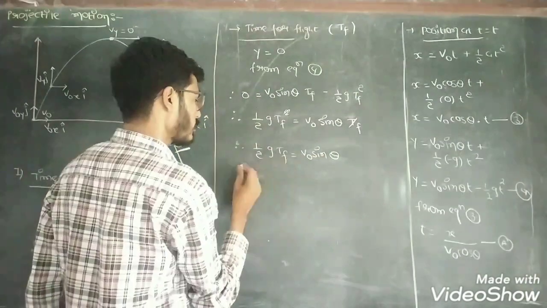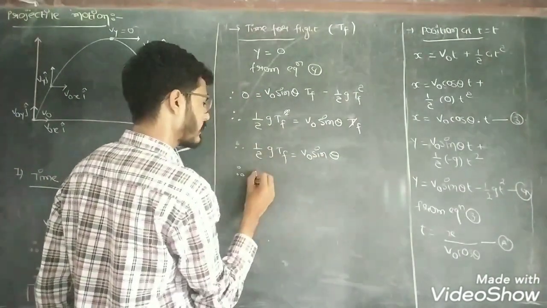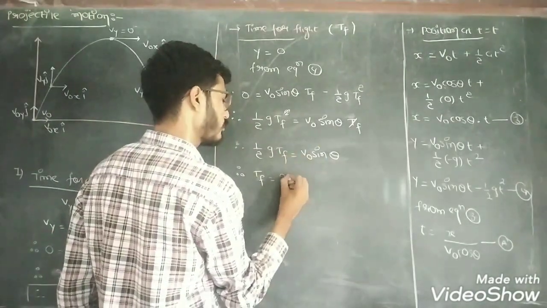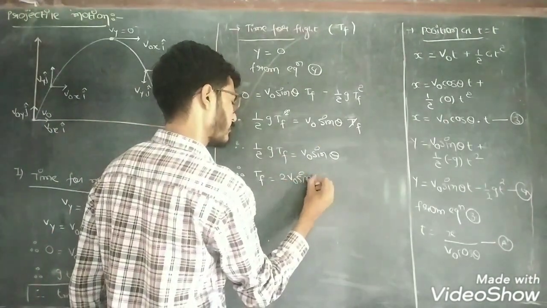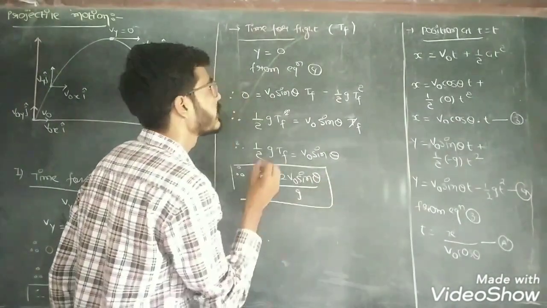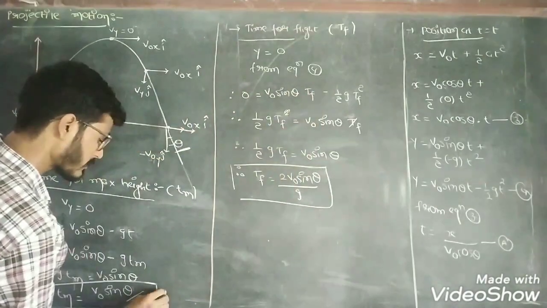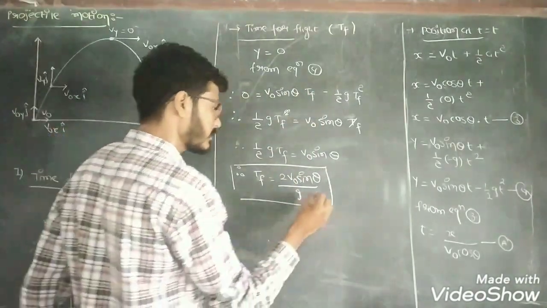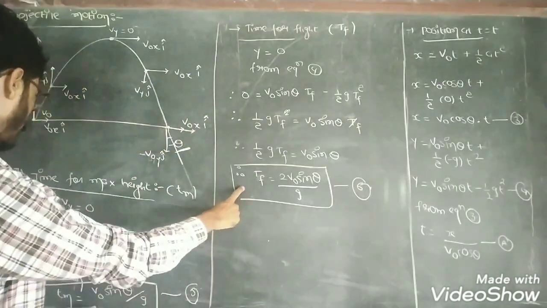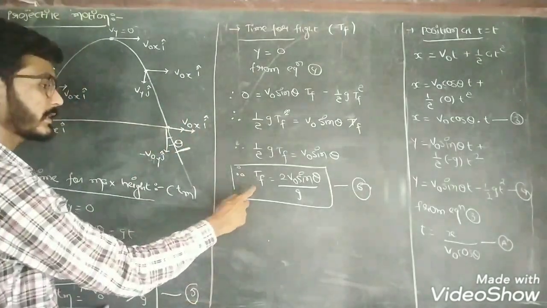Clear? So the value of the total time of the motion is 2 v0 sin theta divided by g. Suppose this is our equation number 6, and the earlier one is equation number 5. Now compare equation number 5 and equation number 6.